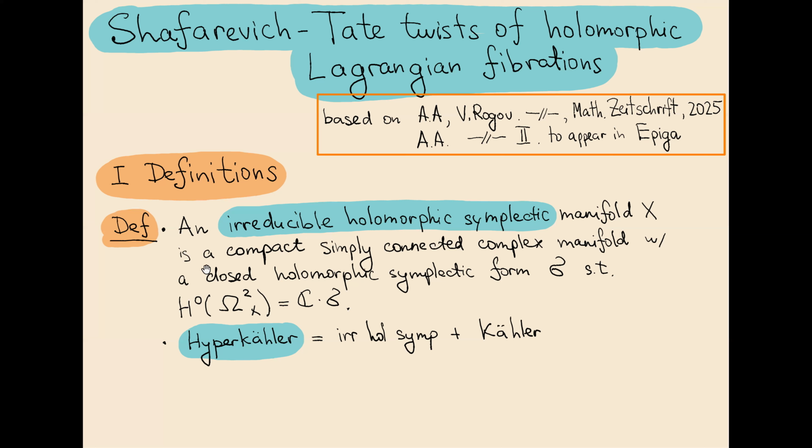So for me, an irreducible holomorphic symplectic manifold is a compact, simply connected complex manifold with a holomorphic symplectic form sigma, such that the space of holomorphic two forms on X is generated by this form. And I call X hyperkähler if it's irreducible holomorphic symplectic and Kähler. And there are examples of irreducible holomorphic symplectic manifolds which are not Kähler.